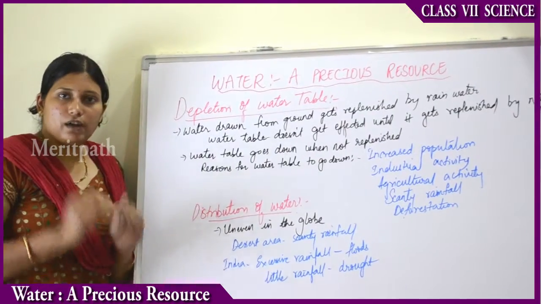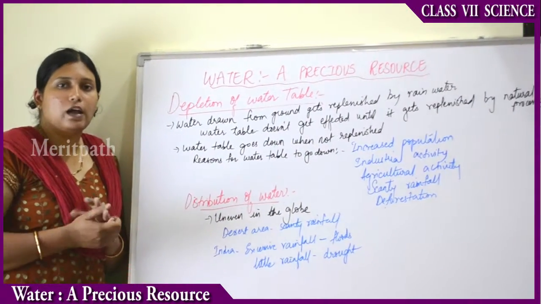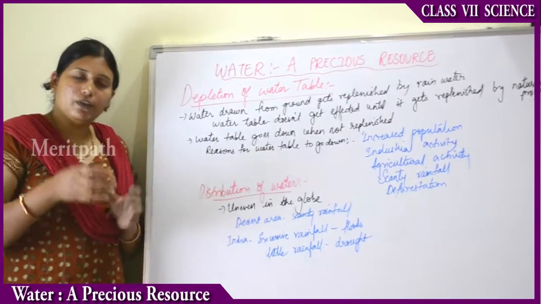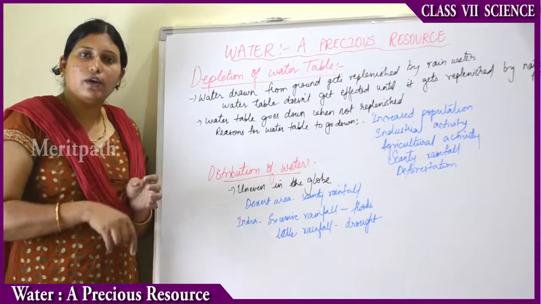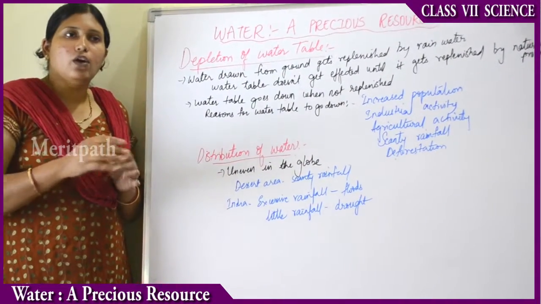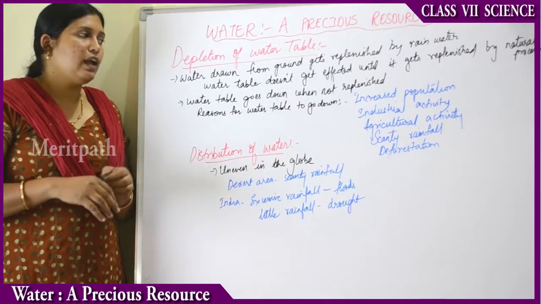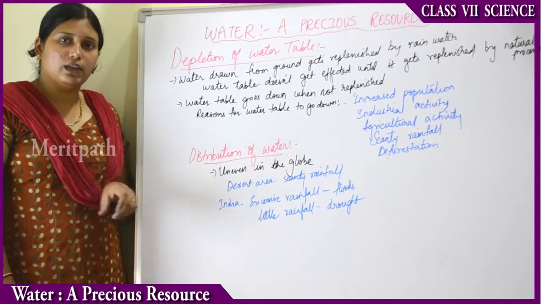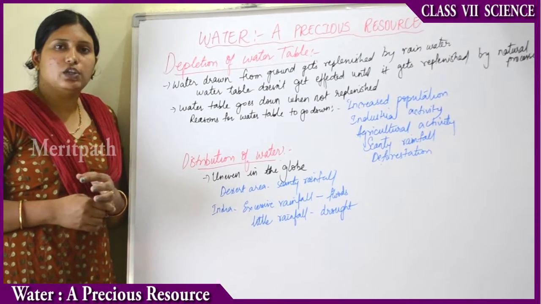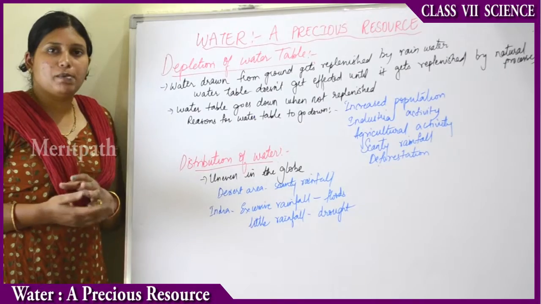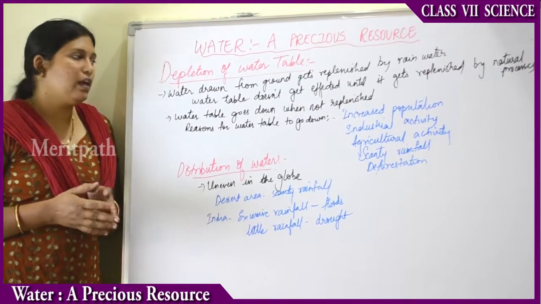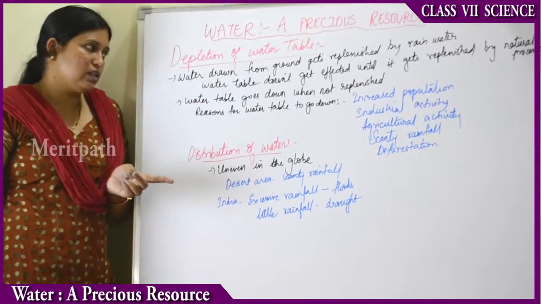Suppose we are constructing a house, the flooring will be pakka flooring, that means tiles or cement. If it rains, the rainwater doesn't seep down through the flooring. Whereas if there are no houses, it will be dry land or green grass, and if rains come, the water will seep down through the grass. So that is the difference. With increasing population, construction of shops, roads and pavements means the rainwater is not seeping into the ground, and the water table goes down.